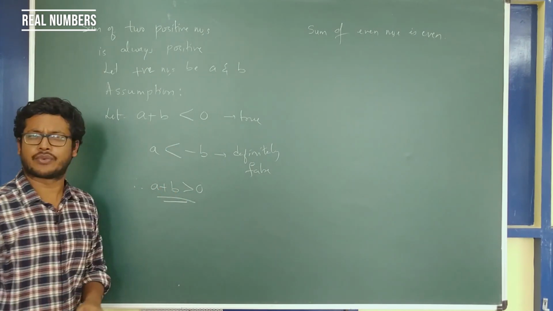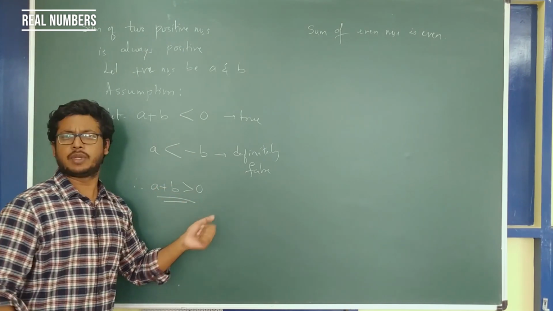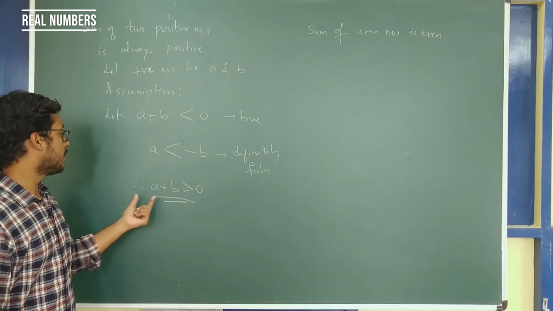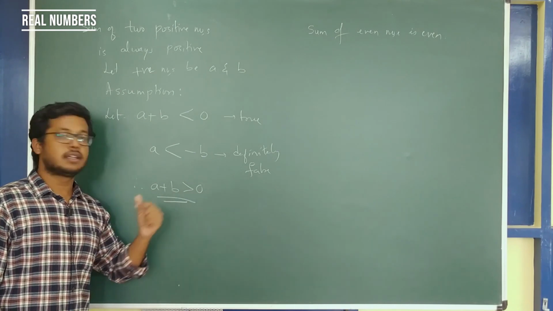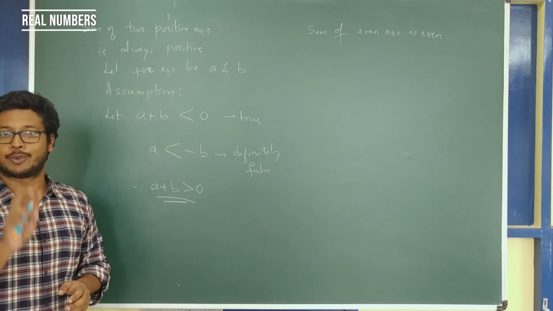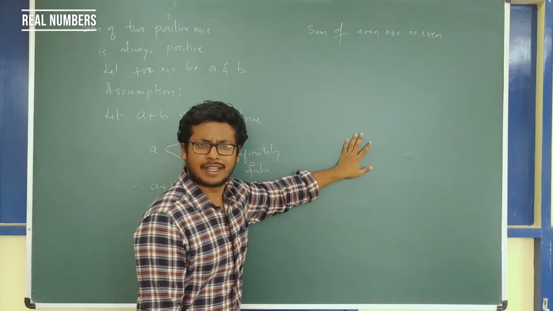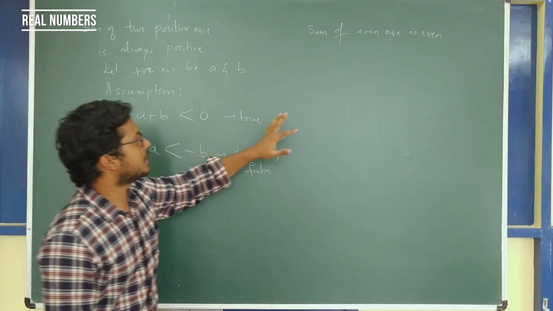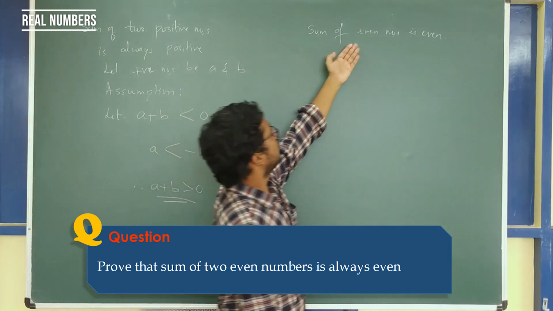So this is your proof. So a plus b is greater than 0, meaning a plus b is positive. So here we proved that the sum of two positive numbers will give you a positive number. I hope you understood this one. So let's see the next one. Similarly, we will start off with an assumption which is opposite to the given statement.